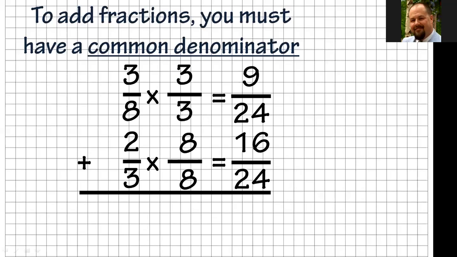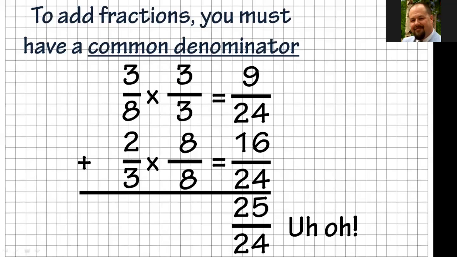Now I'm going to add them together. What's 9 plus 16? 9 plus 16 is 25 over 24. Uh-oh, something's wrong. How can my top number be bigger than my bottom number? Think about that for a second. What has happened here? If you're on YouTube, you can hit pause and try to see if we messed up. You can try to think about it and go, well, what do we do there?